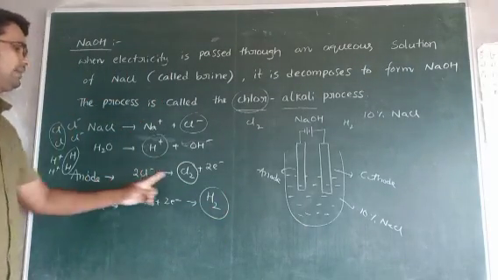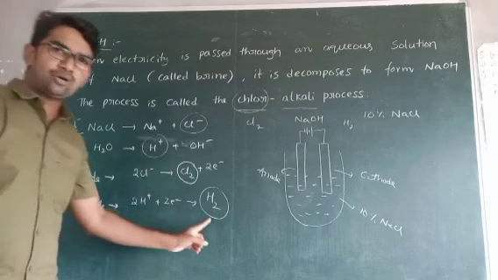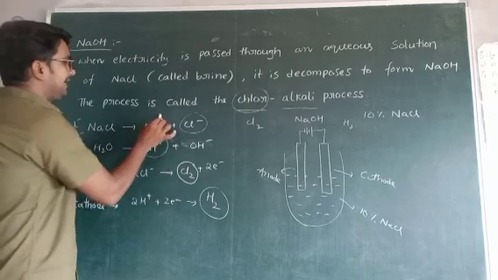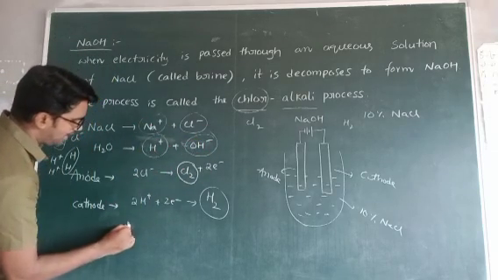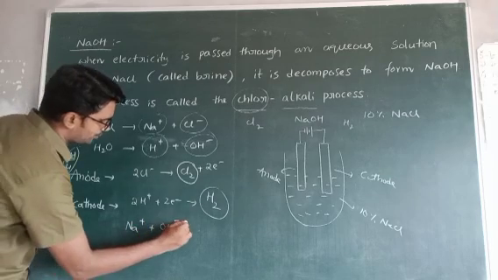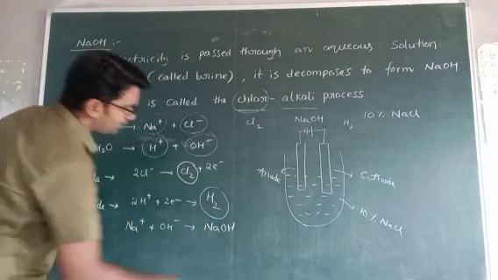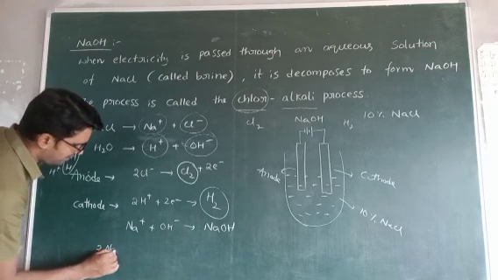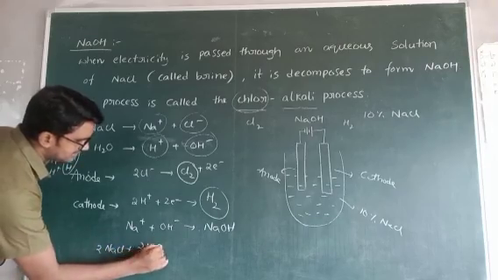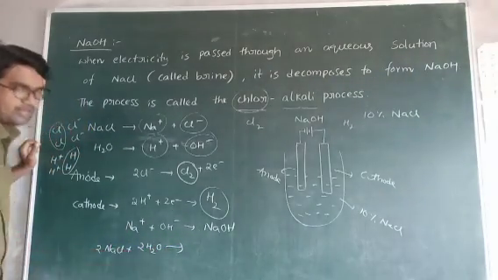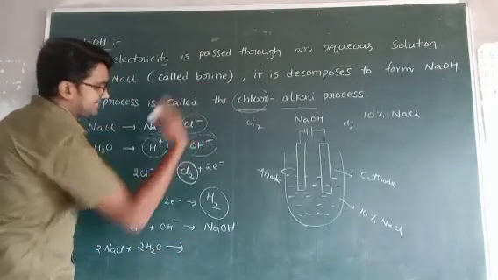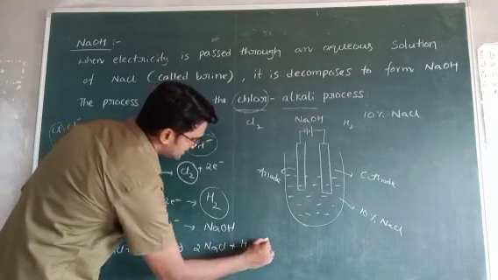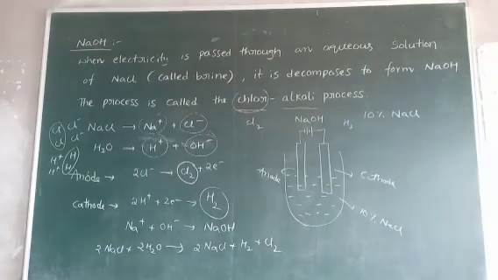Okay, right. So at anode, chlorine gas is produced. At cathode, hydrogen gas is produced. So these are the products. Now, what are the remaining? Na plus, OH minus. These two are combined together to give NaOH, sodium hydroxide. Simply, the overall equation for this one, 2 moles of NaCl, means this is the total brine solution. NaCl and water is present. These two are involved in the electricity. They produce 2 NaOH plus H2 plus Cl2. This is the overall reaction.